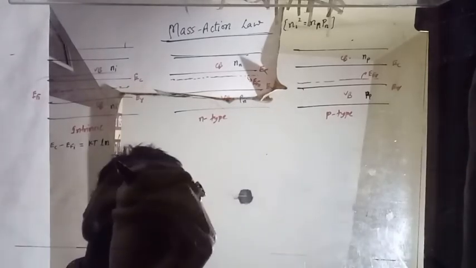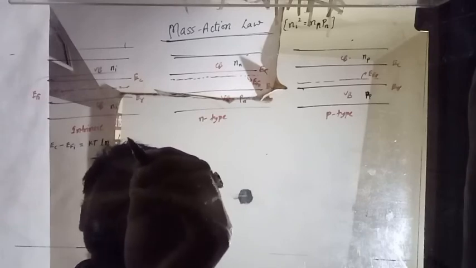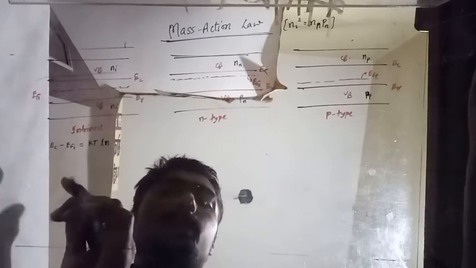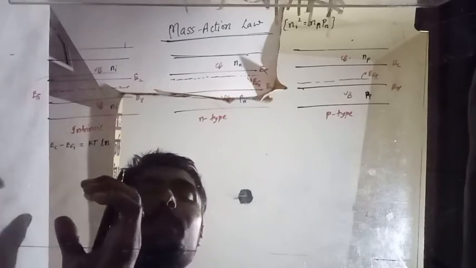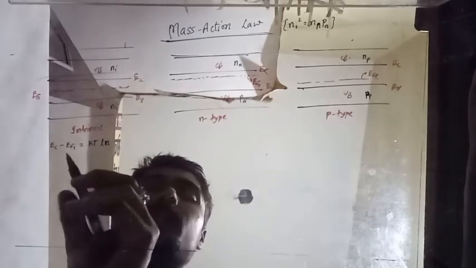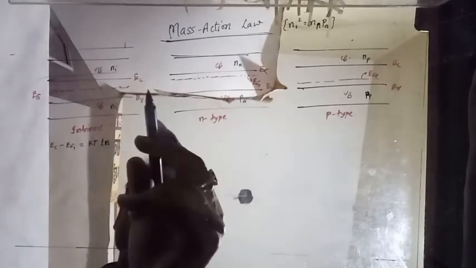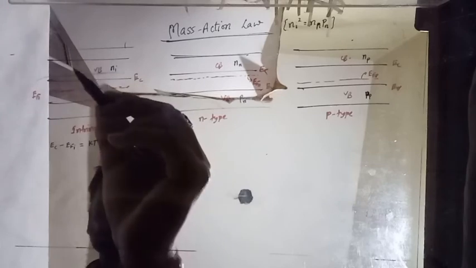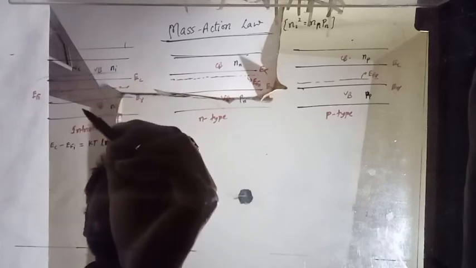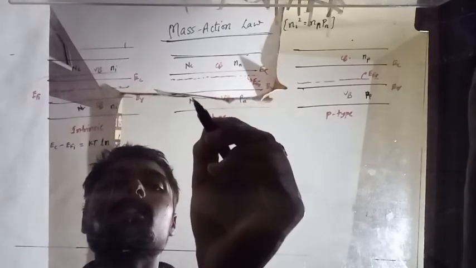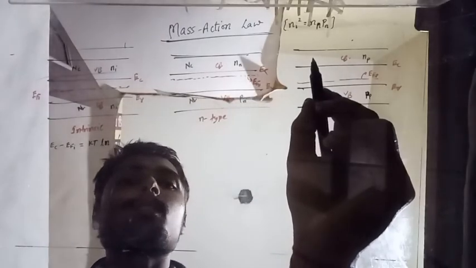Move ahead. KT. What is the effective density? If you don't know about effective density, please refer to the last video; you will get a good idea about it. Effective density, suppose EC, so the effective densities are NC and NV. The density is not going to change.